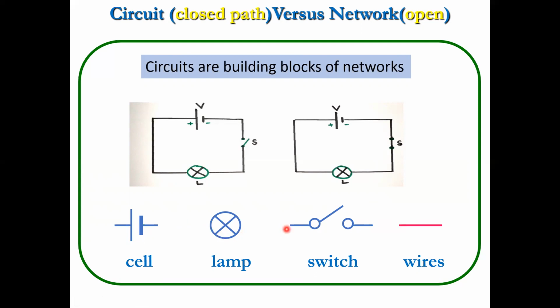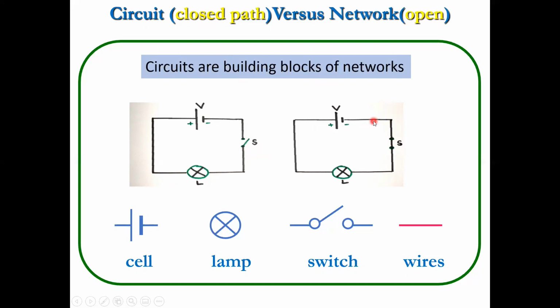But what's the main difference between circuit versus network? A network may be open, whereas a circuit is obviously closed. This becomes a circuit and this becomes a network. Circuits are the building blocks of networks. A network is an interconnection of various components, but it may not be closed. When it becomes closed, it becomes a circuit. That's the only thing I write here: a circuit is a closed path, and a network is open.